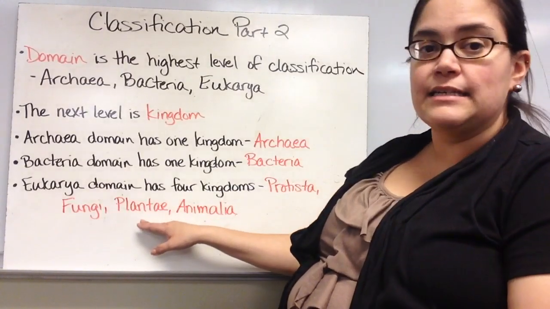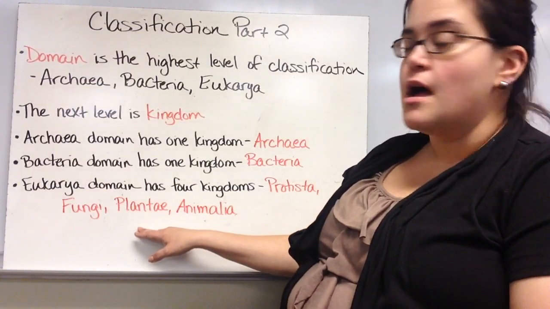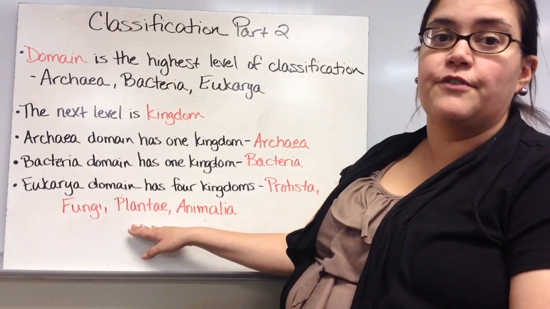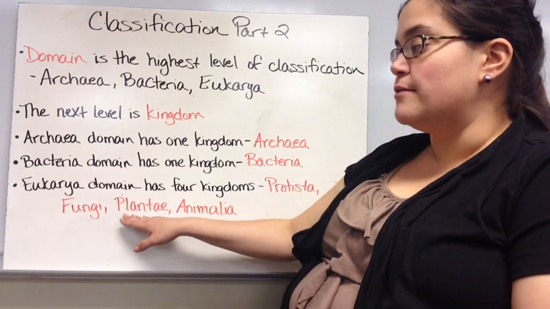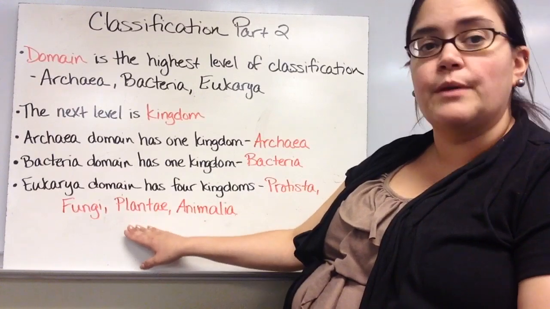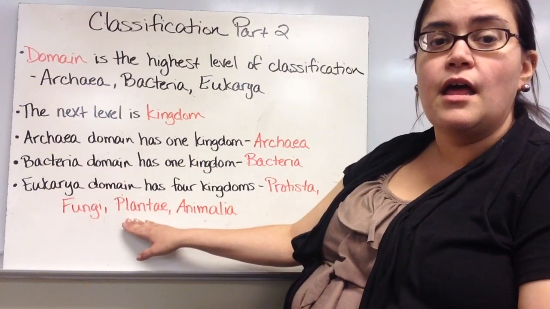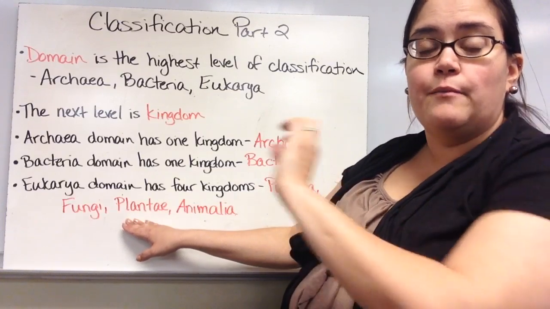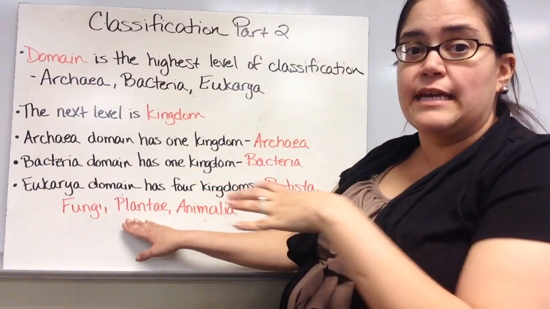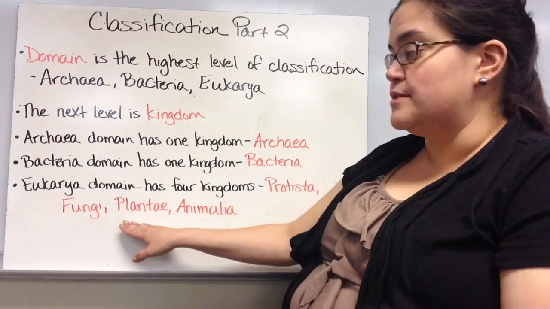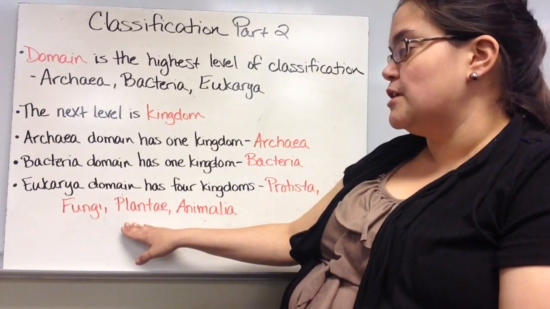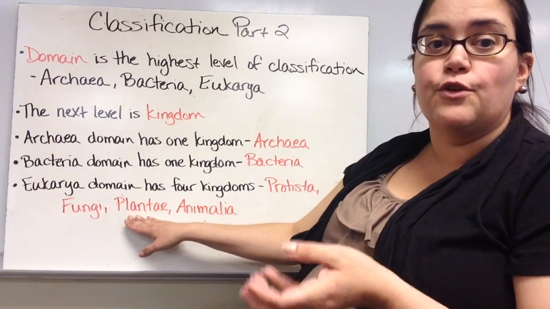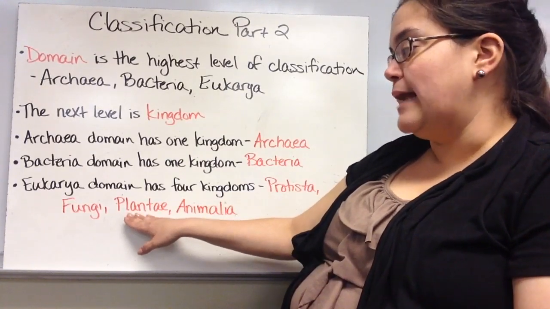Plantae, or the plant kingdom, this is where all of our plants go. They are mostly autotrophic. They mostly find their own food. There are a few exceptions. They are mostly sexual reproduction, but there are some that are asexual. Pollen, like when a bee grabs pollen from a plant and then moves it over to another plant, it's using more than one organism to reproduce, so that means it's sexual reproduction. And then they're autotrophic, and they usually have chlorophyll to make their own food. So that's the plant kingdom.